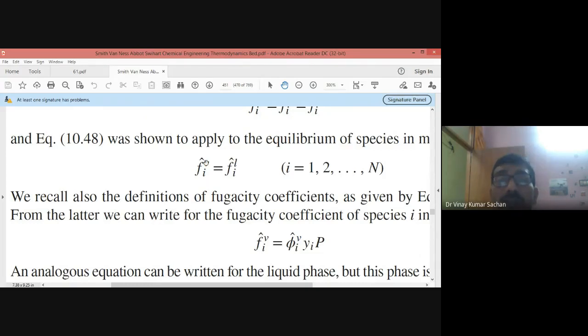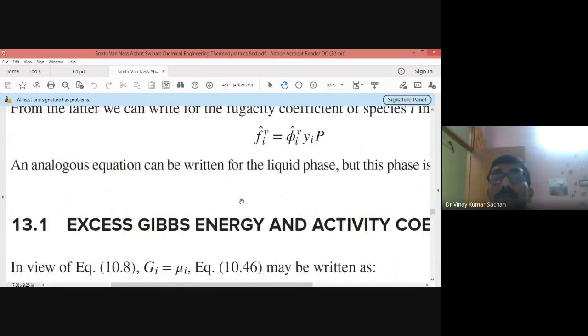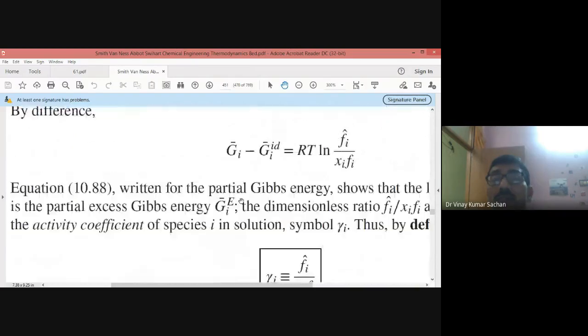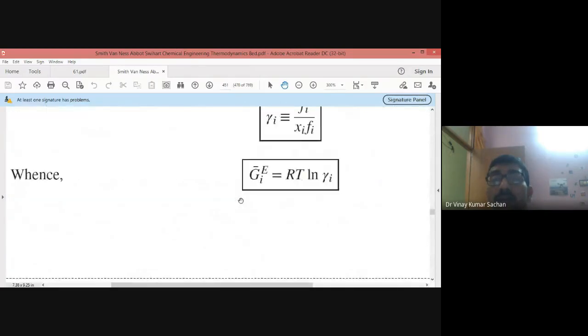Now this fugacity in the vapor phase can be written as the fugacity coefficient multiplied with the fugacity in an ideal gas mixture. The ideal gas mixture fugacity is y_i into P, which is the partial pressure. Do you agree with this? f_i^V cap is equal to phi_i^V cap y_i P. Similarly, if you write f_i^L, how do you write it? You should be able to write this also. Let me show you.